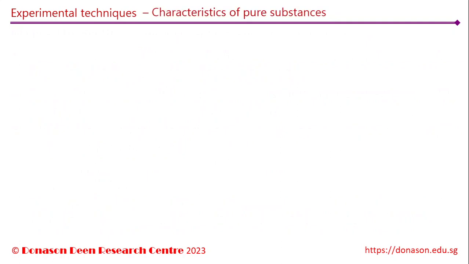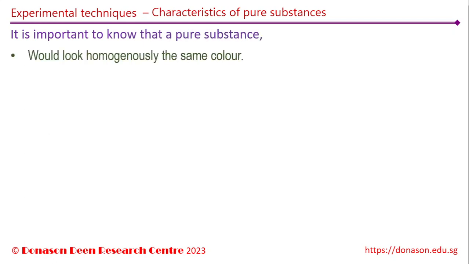What are the characteristics of pure substances? How do we identify them? Well, it is important to know that a pure substance would certainly look pure throughout. If someone told you that a milk is pure, and when you look at it, it contains some black particles floating on it, would you consider it as pure milk? Throughout the substance, the color should remain exactly the same, no matter which part of the substance you take to compare.